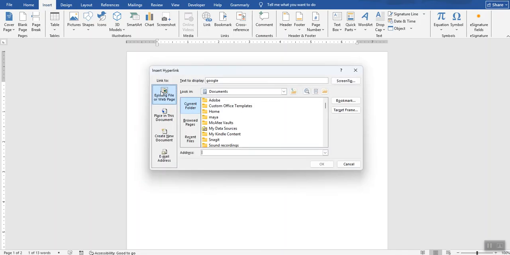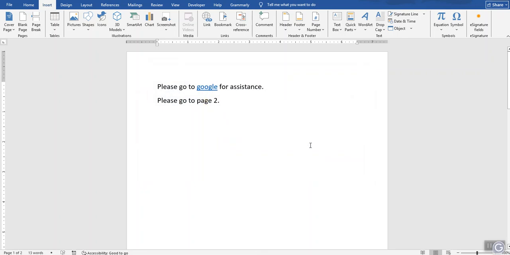I'm going to make sure my first option is clicked, going out to a web page. And then I'm going to type the address, making sure that I do include the www. And I'll tell it OK. And then when I hold down my Control key, I can click on it and it would take me to Google.